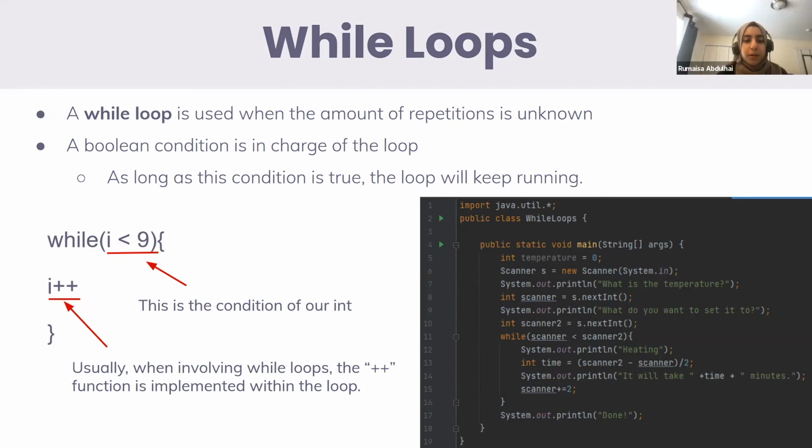So in for loops, we do it for a specific number of times. So in a for loop, for example, we went and we printed coding 5 times. In a while loop, it will run based on a condition. So I is less than 9. As long as that is true, we will do whatever is between the curly braces. And when it is false, we will exit the loop.